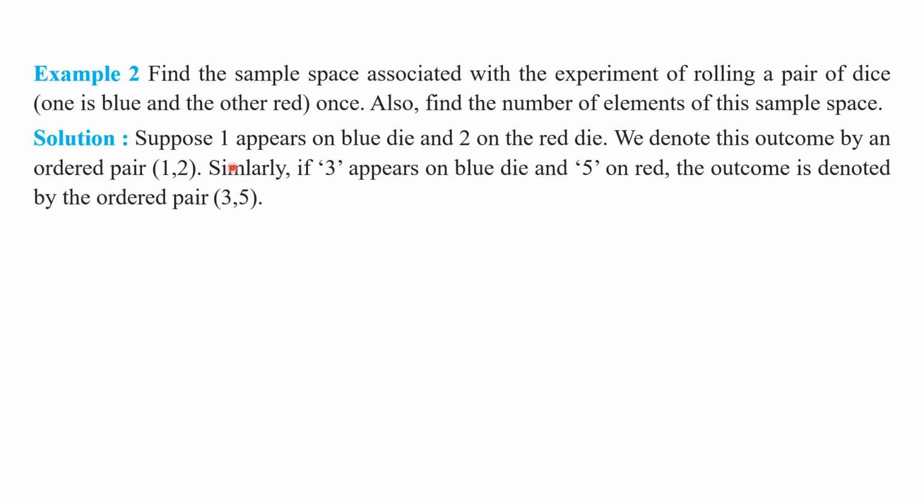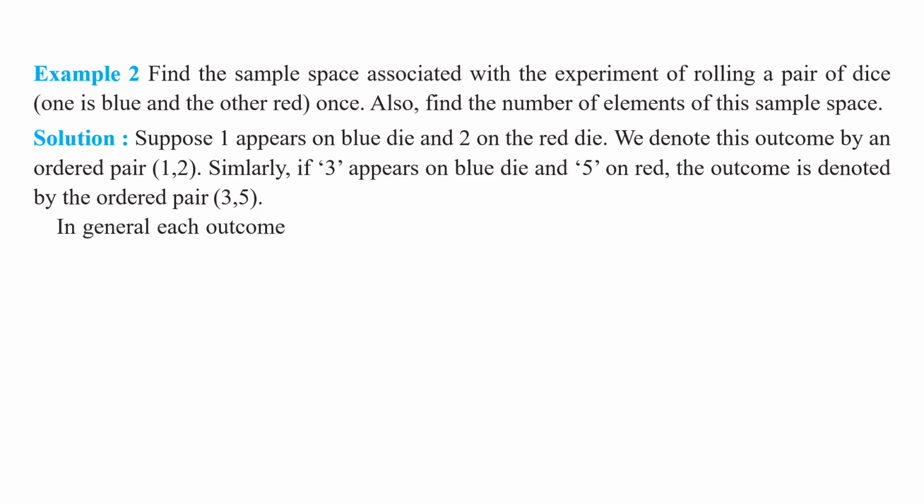For our convenience, we are denoting these outcomes in the form of ordered pairs. If the blue die shows 1 and the red die shows 2, we denote it by the ordered pair (1, 2). Similarly, if 3 appears on the blue die and 5 on the red die, we denote that outcome by the ordered pair (3, 5). Understood this point, my children?